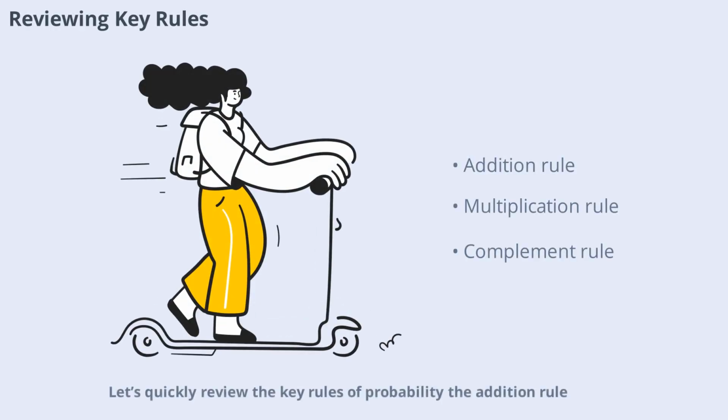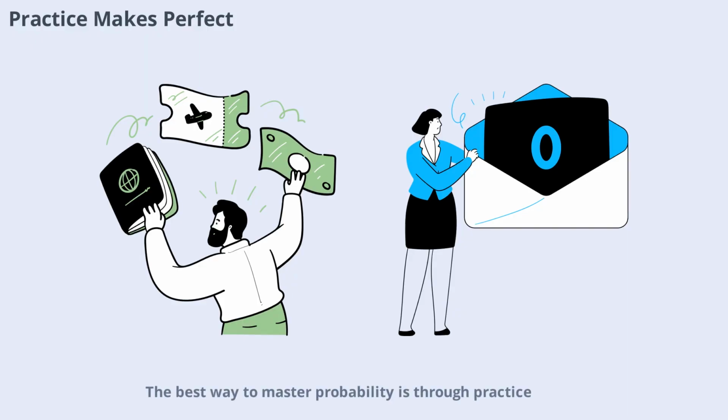Let's quickly review the key rules of probability: the addition rule, multiplication rule, complement rule, and conditional probability. Each rule has its place, and knowing when to use each one is the secret to solving probability problems efficiently and accurately. The best way to master probability is through practice.